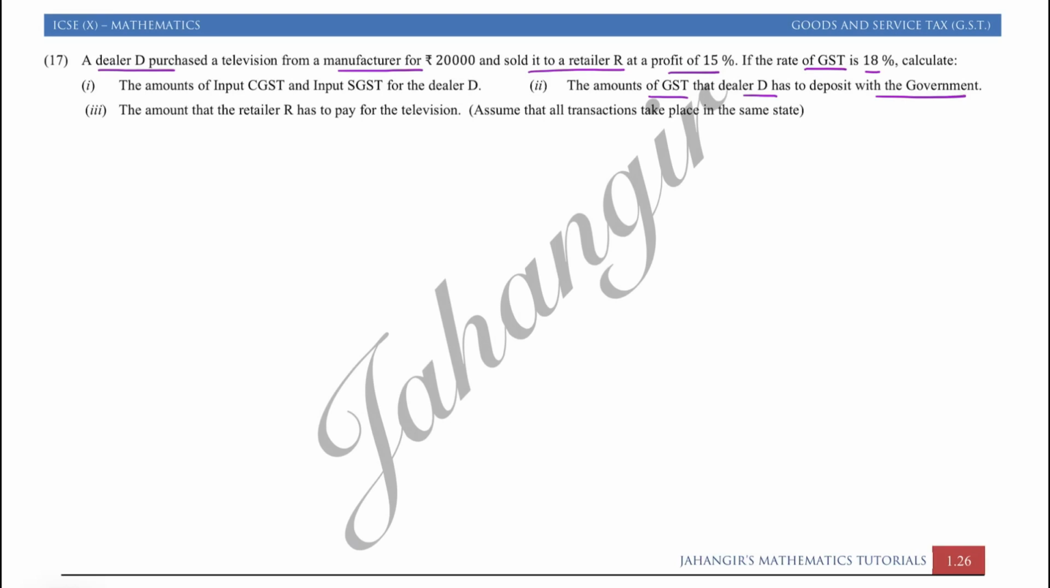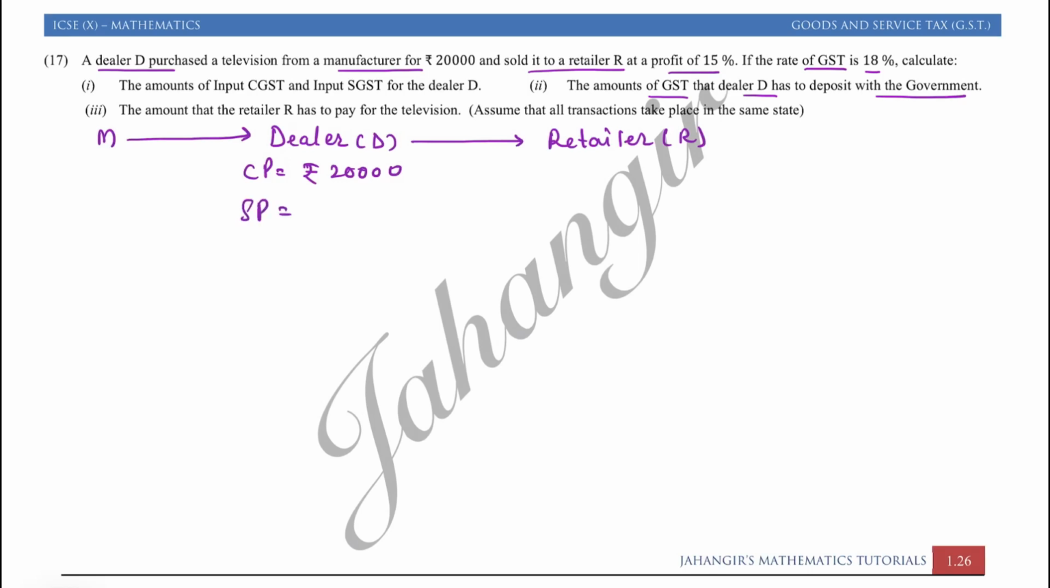So first we will just make the information. The manufacturer had sold it to dealer D. Dealer D had sold it to retailer R. Okay, so the dealer purchased a television from the manufacturer for rupees 20,000. So the dealer's cost price is 20,000 and he sold it to the retailer at a profit of 15%. So its selling price is rupees 20,000 plus 15% of 20,000.